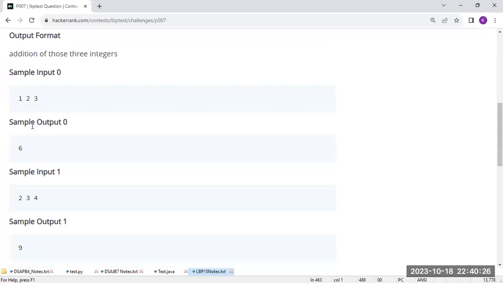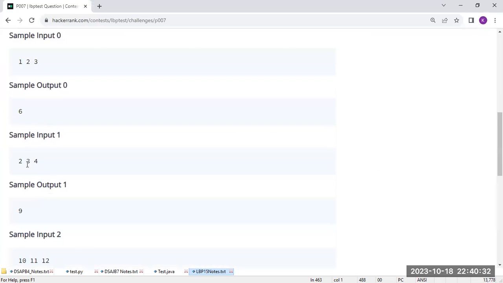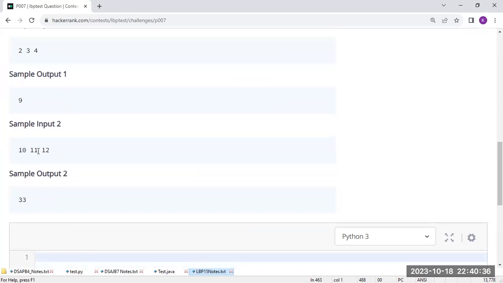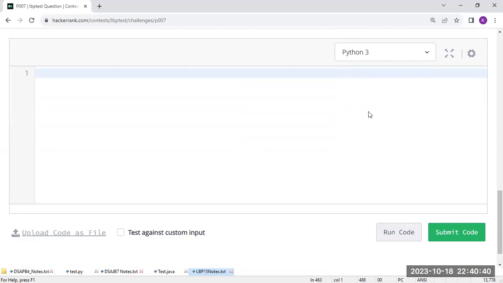Sir, you can see some sample test cases. If the inputs are 1, 2, 3, your output is 6. If your inputs are 2, 3, 4, your output is 9. If inputs are 10, 11, 12, output is 33. Like that we have.